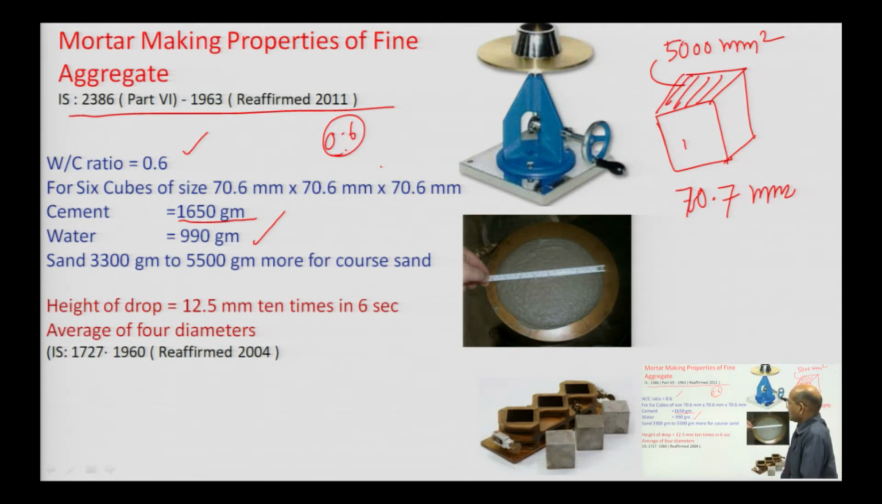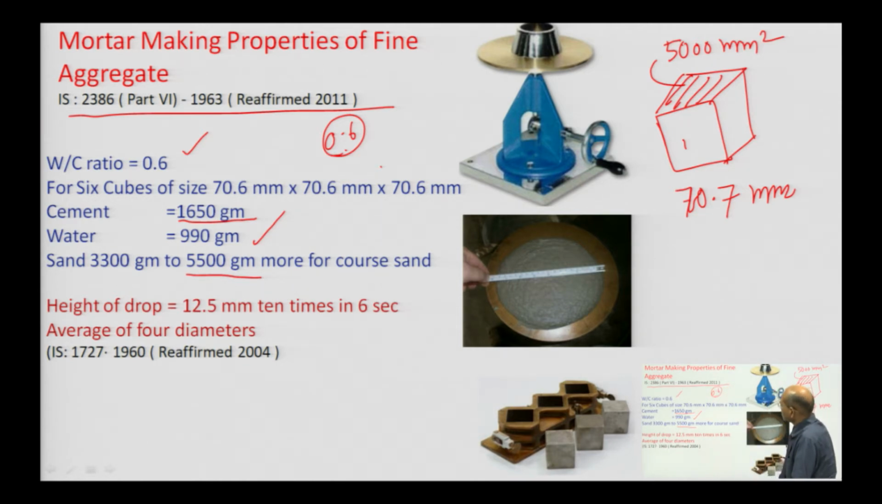The sand required will change depending on whether it is finer or coarser. Generally 3300 gram, 3.3 kg weight, is sufficient if the sand is finer in nature, and if it is coarser, then you can take up to 5.5 kg of material, so that you can get the 6 cubes. So, that volume you have to calculate. And then what do we have to do?